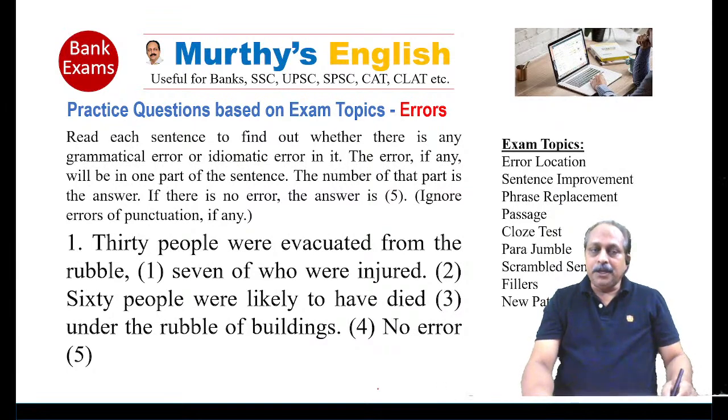30 people were evacuated from the rubble, seven of whom were injured. 60 people were likely to have died under the rubble of buildings.